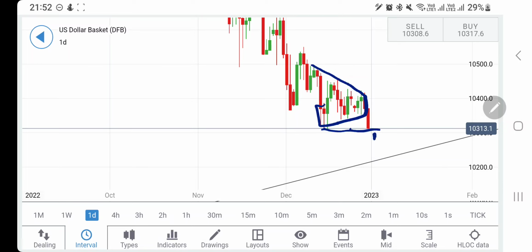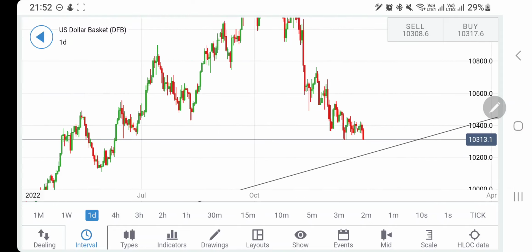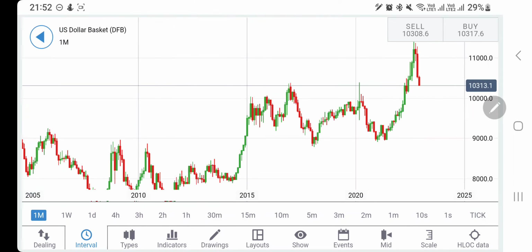So if you see it trading below 103 in this week, in the coming week, or in this week itself, just stay short, and then you can expect 102 and 101.5 levels. In fact, further lows can also be expected in the month of January itself. So this is for the first month, and in fact, in the next couple of months.